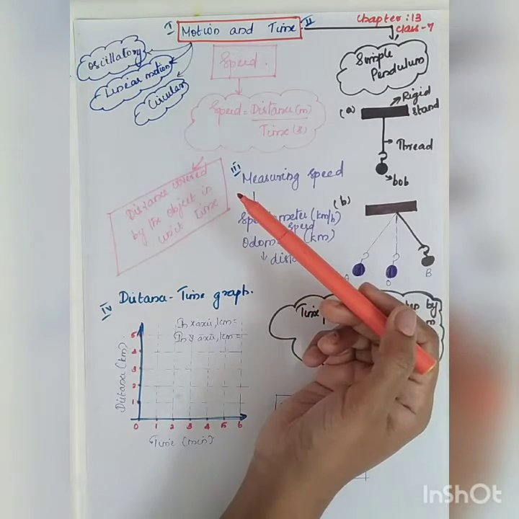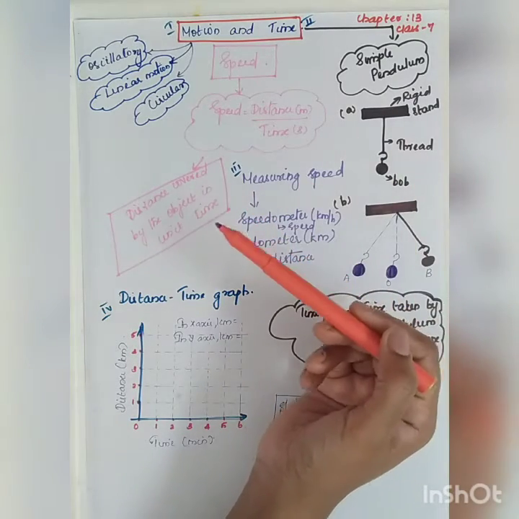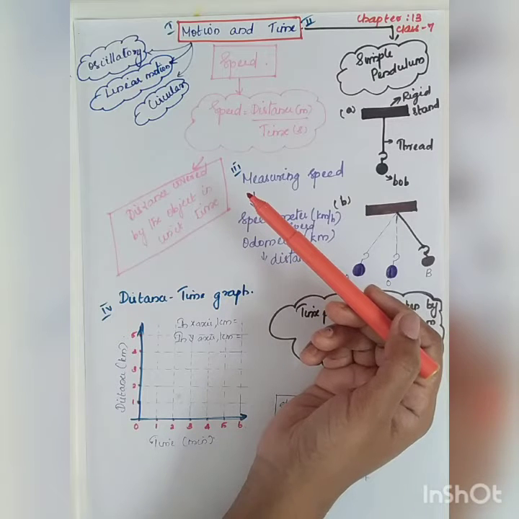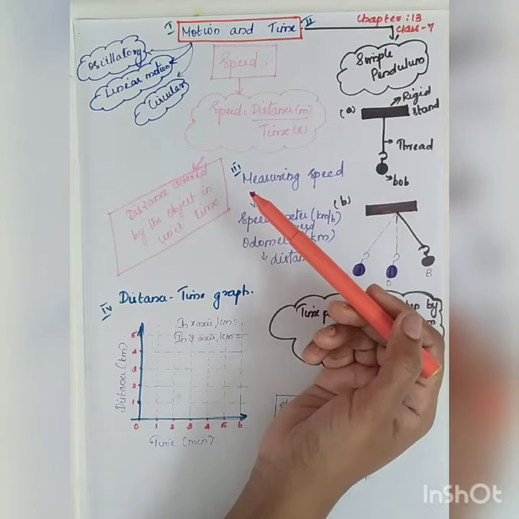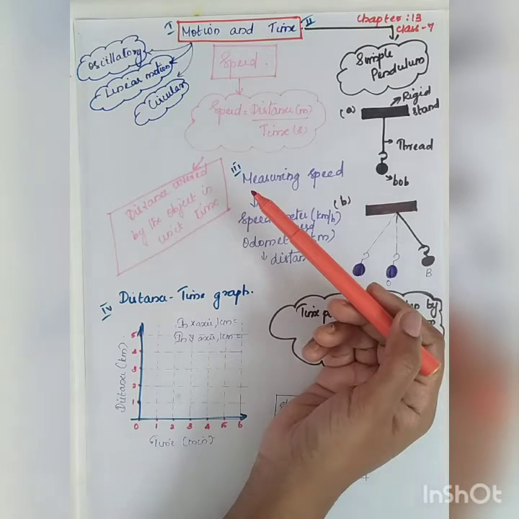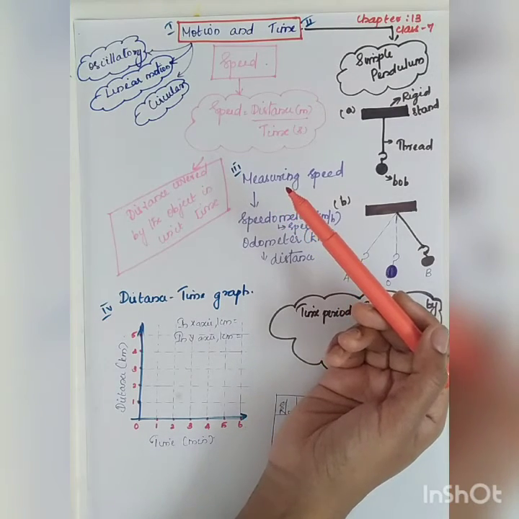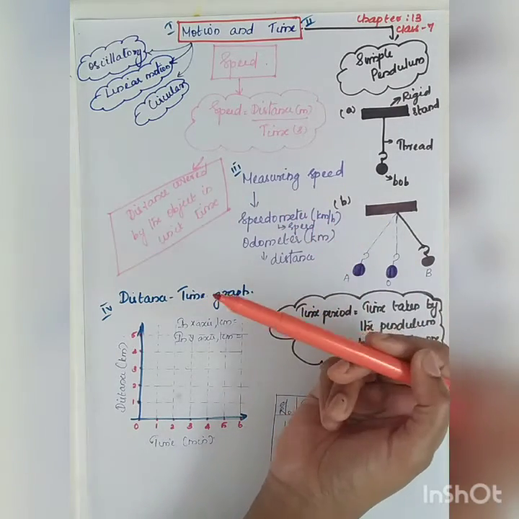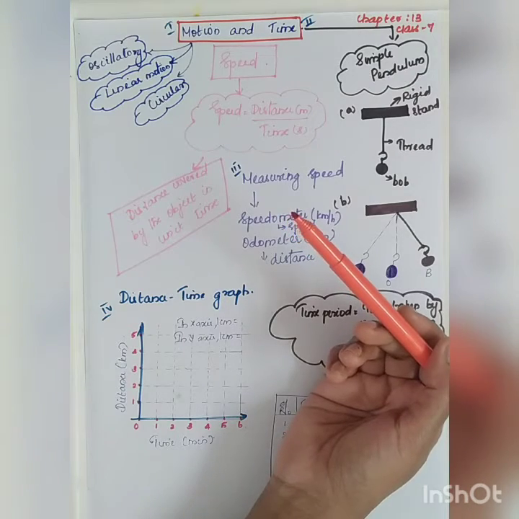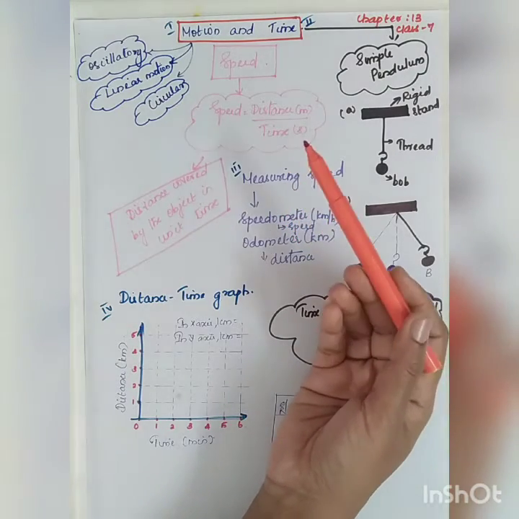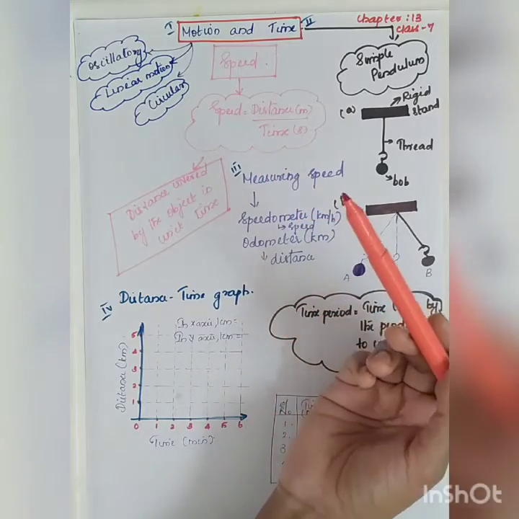Imagine you are getting ready to go to your school. Your school is after 2-3 buildings through the straight road. So in the morning you are walking to the school, and in the evening you imagine that your dad is picking you up in the bike. So the speed varies, right? In the morning it takes more time for you to walk and reach the school, whereas when your dad comes in a bike, the time taken is very less. So if you know distance and time, then you can calculate the speed.